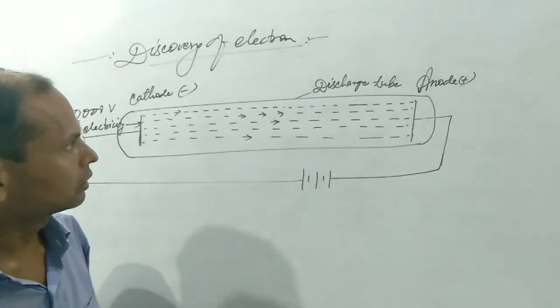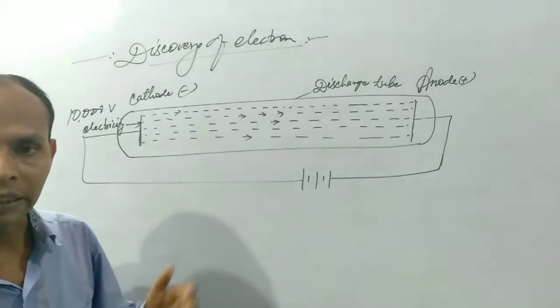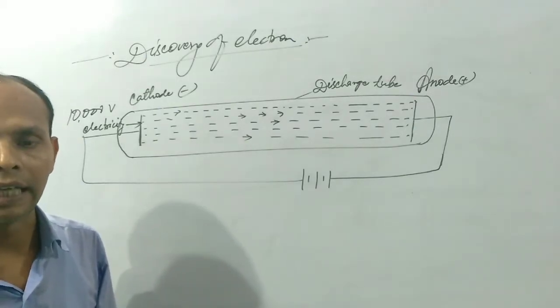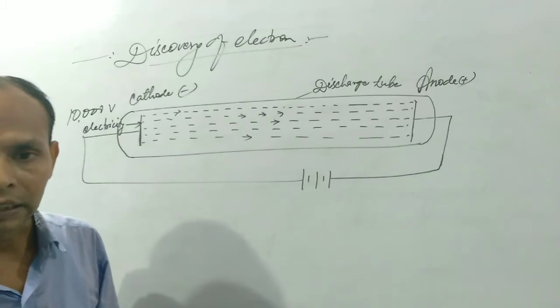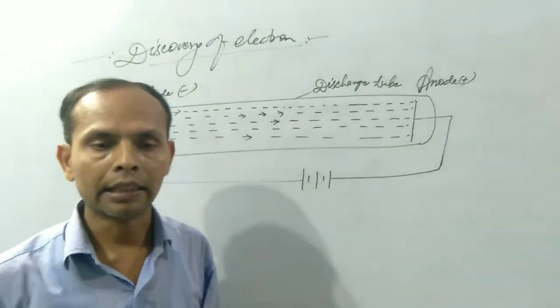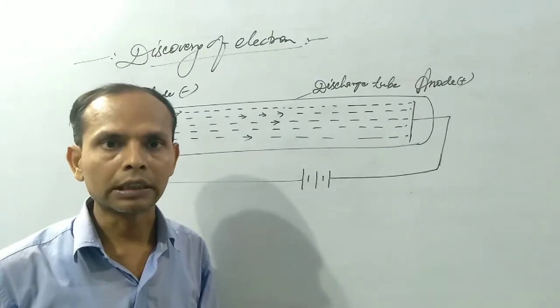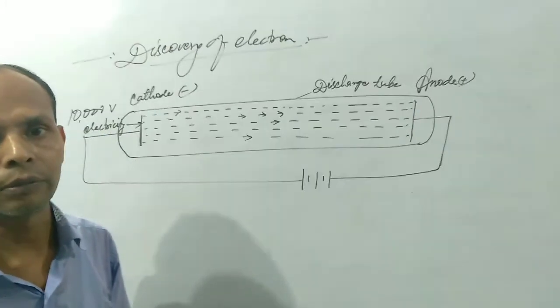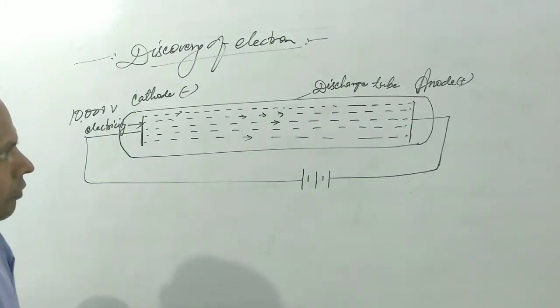And further, cathode rays have been named as electron, and electrons are the collection of cathode rays, and further electron is the constituent particle of any matter.